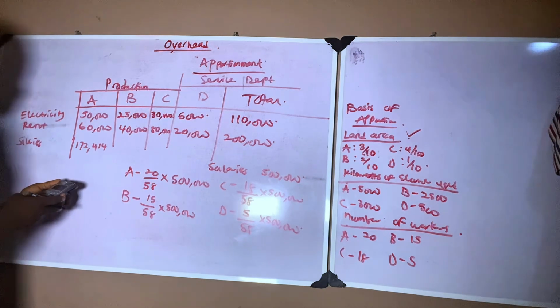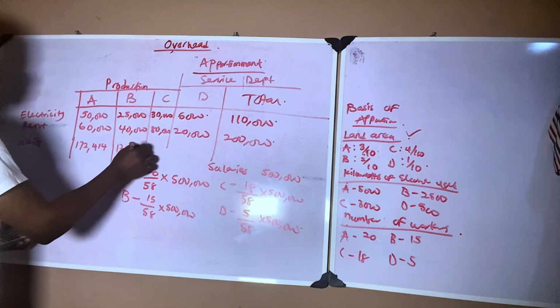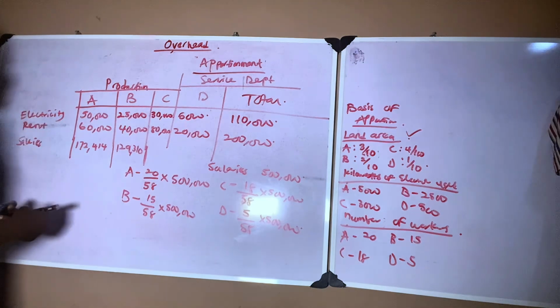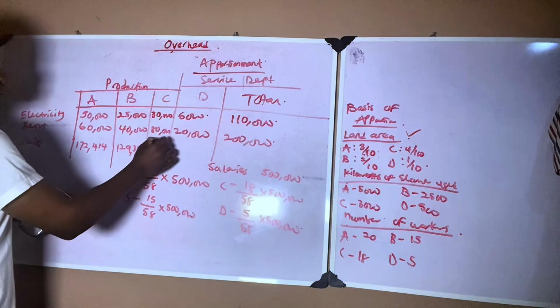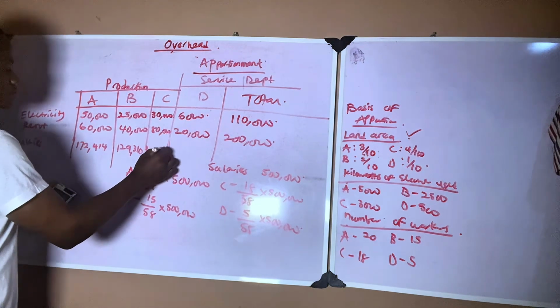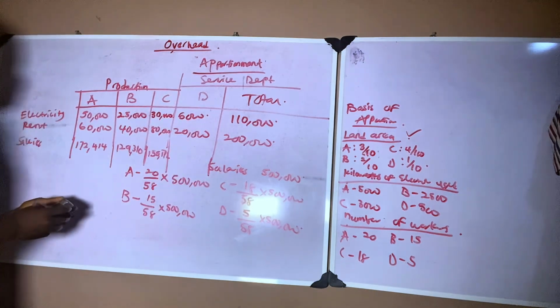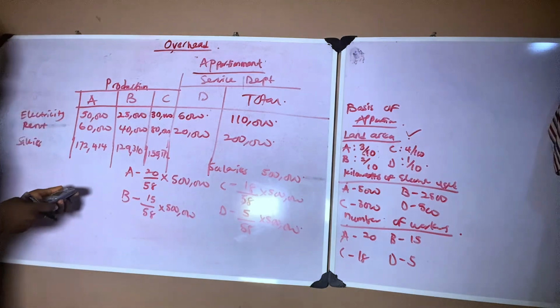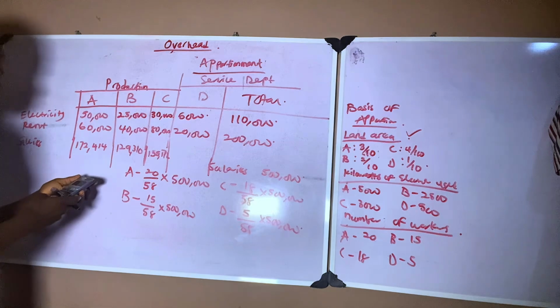that gives us 129,310. For department C, which is 18 divided by 58 times 500,000, that gives us 155,172. And for department D, which is the last department, that is 5 over 58 times 500,000, and that gives us 43,103.